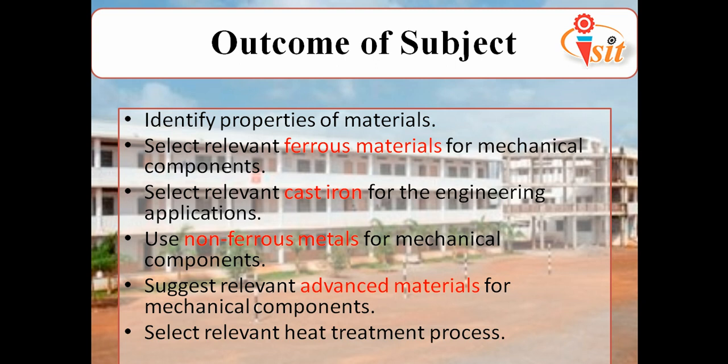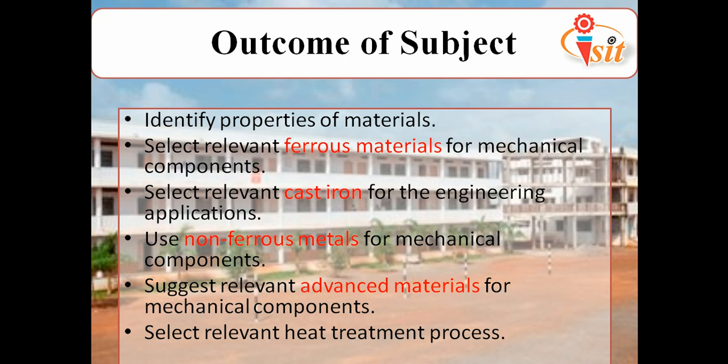Those materials which have iron as a base metal or principal metal, or those materials which have iron as a higher composition. If I take an example of steel, steel is an alloy of iron plus carbon plus molybdenum plus silicon. In this, the percentage composition of iron is around 90 to 95%. So it is a base metal. Those materials are called ferrous materials, such as steel and cast iron.